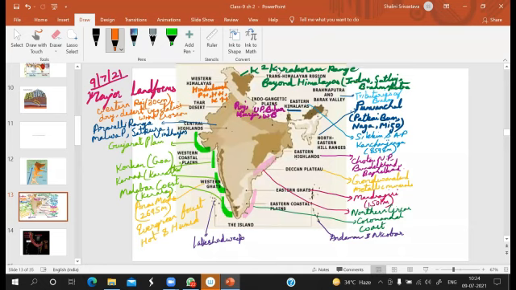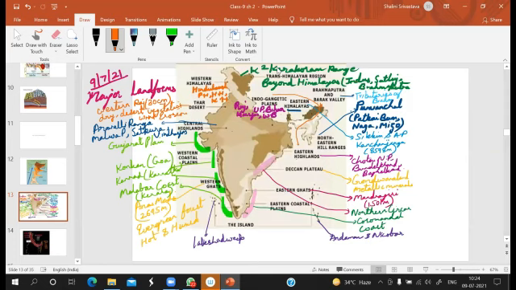So this particular region is the Brahmaputra and Barak Valley. Here we can see the tributaries of the river Brahmaputra. From here, the river Brahmaputra takes a U-turn at Namcha Barwa and enters our country. So this whole region is known as the Brahmaputra and Barak Valley.